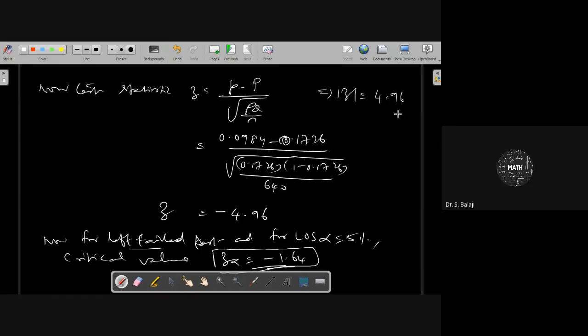Any other answer? This is greater than 1.64, that is, the modulus value of Z is greater than Z alpha.